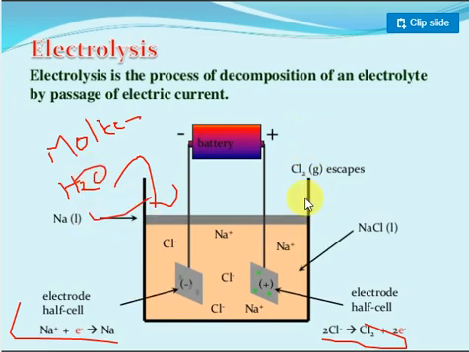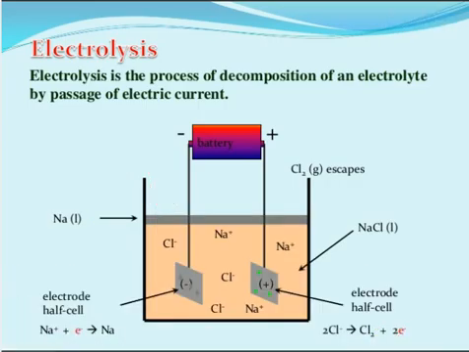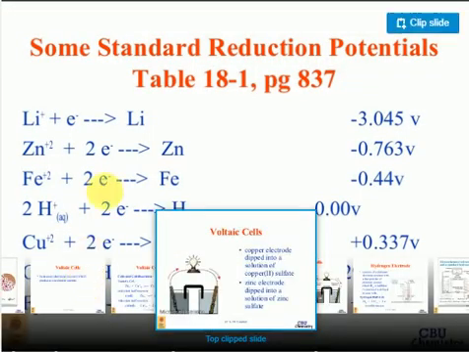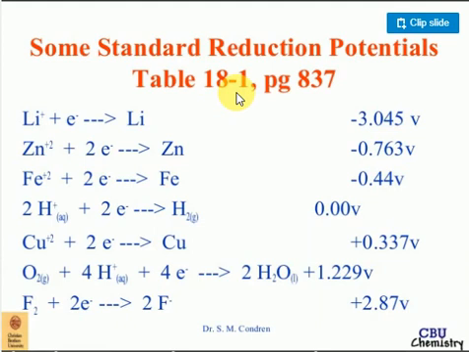Why? Remember one small idea: you have studied the electrochemical series. The electrochemical series means the metals are arranged based on their chemical reactivity. According to the IUPAC convention, we consider the reduction process only. Lithium reduction electrode potential is minus 3.045 volts. Zinc reduction is minus 0.763 volts.